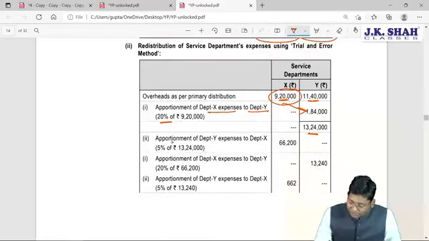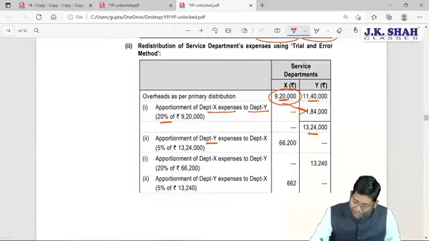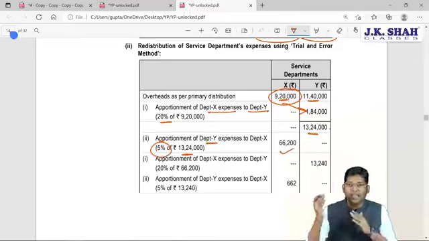The second step says you should apportion Y department expenses to X department. Now what is the proportion given? Y department expenses into 5%, we are going to put in the X column. My Y department expenses are now 13,24,000, correct? 13,24,000 into 5%, you will get X department's value. So see how we are calculating.